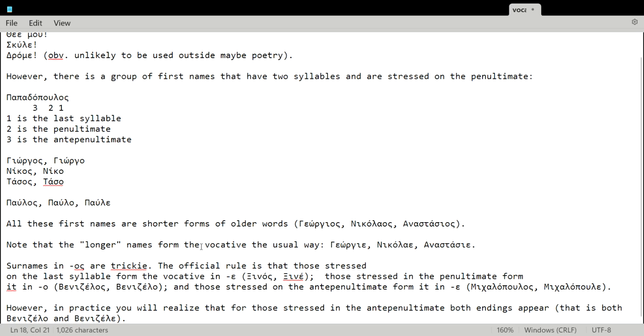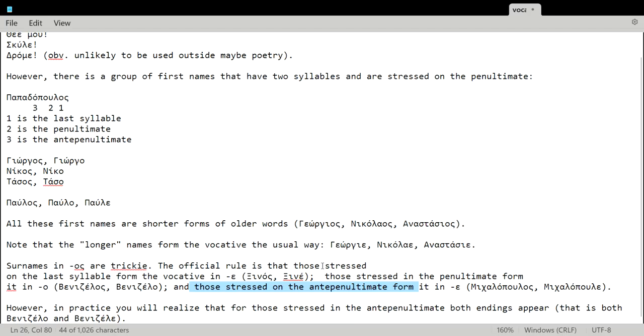So it happens the old traditional way. There is no problem with that. There is also no problem with the surnames that are stressed on the third syllable from the end, and there are many of them. Like my own surname, Michalopoulos, or many other similar surnames like Papadopoulos, Kostopoulos, etc. All these will form the vocative in -e. Michalopoule, Papadopoule, Kostopoule.